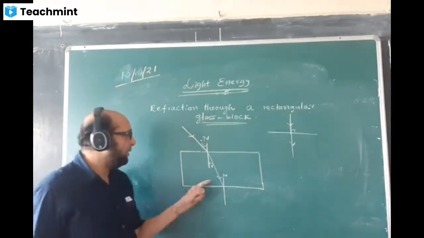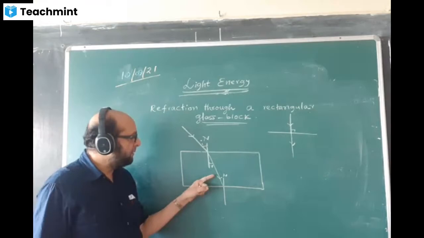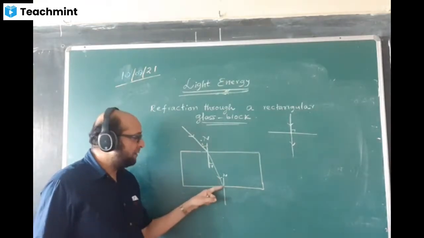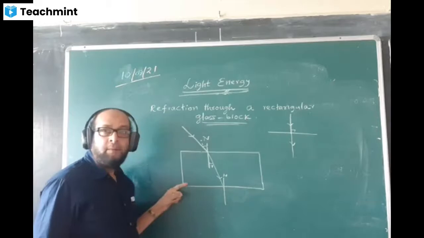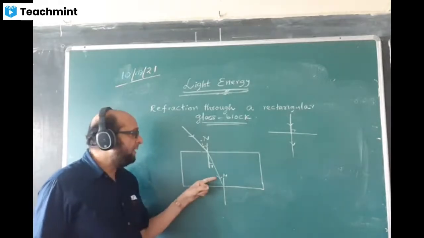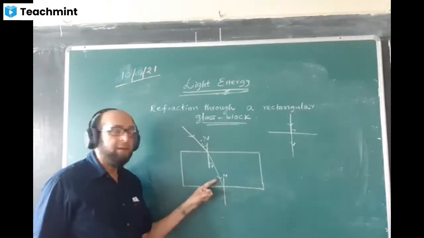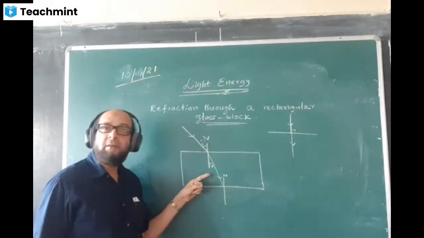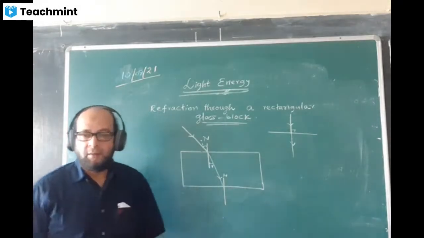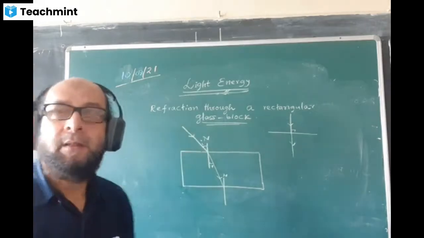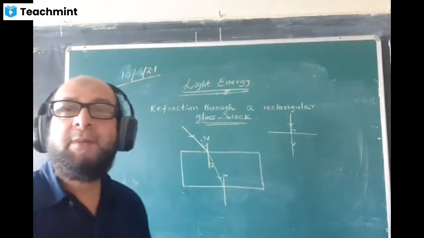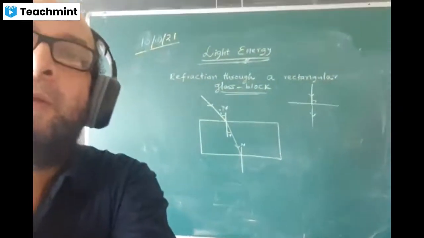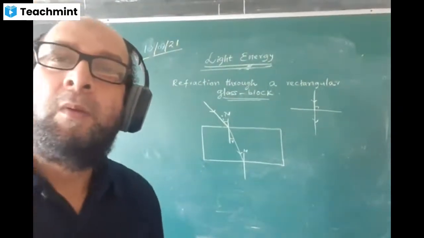Now please see, this ray is incident on this surface here. Will it go straight or will it bend? Decide about it first. What will happen to this ray? It will bend. Why will it bend? Because the angle is not 90 degrees, no? Yes, sir.